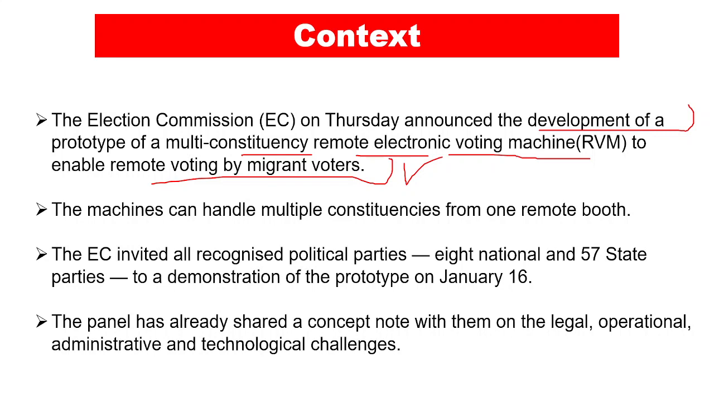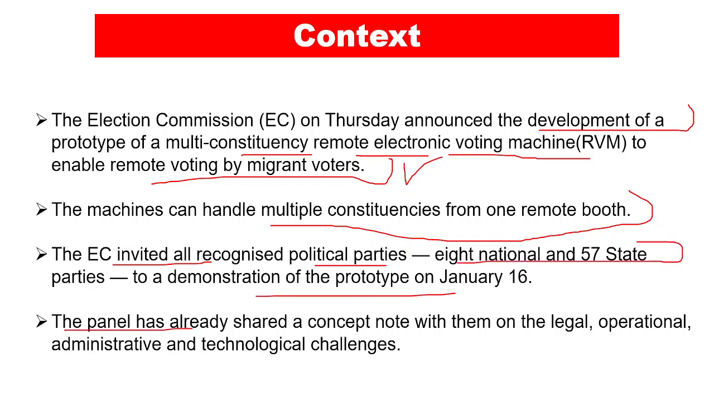Now, these machines can handle multiple constituencies from one remote booth, and the Election Commission invited all recognized parties, 8 national and 57 state parties, to a demonstration of the prototype on January 16. Now, the panel has already shared a concept note with them on the legal, operational, administrative, and technological challenges. Right now, these challenges we are going to discuss in detail, but let's first understand what is RVM.